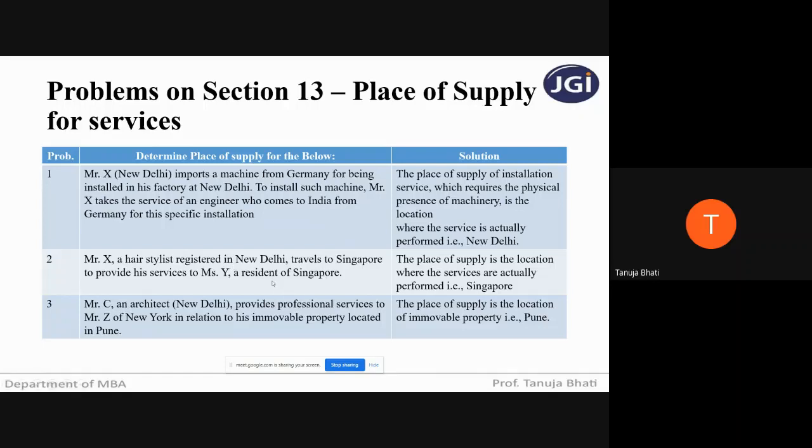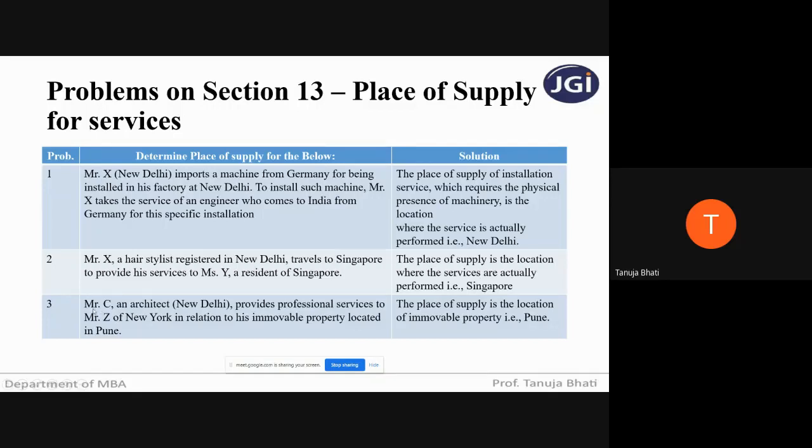So here, which is this particular provision? Here the supplier of service and the receiver of service are physically present in one particular place. So what is going to be the place of supply where the services are actually being performed? Though Mr. X is from New Delhi, he is actually going to provide the hairstylist services in Singapore. So what is going to be the place of supply in this particular problem, students? Singapore. So the place of supply is the location where the services are actually performed, that is Singapore.